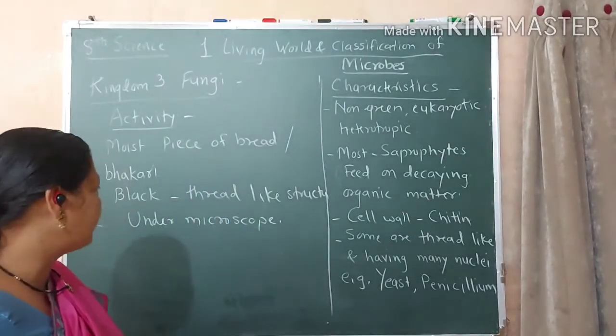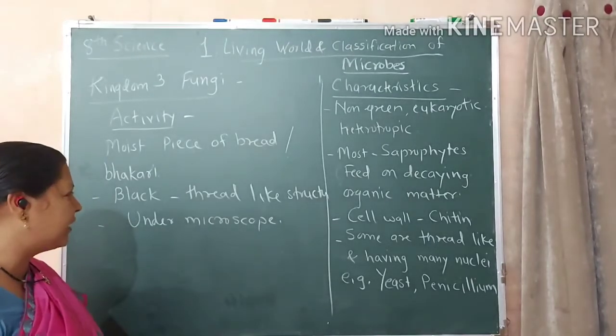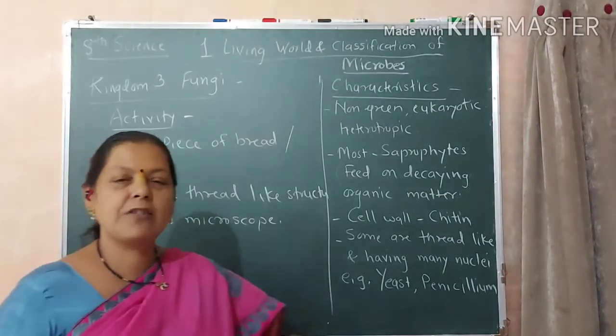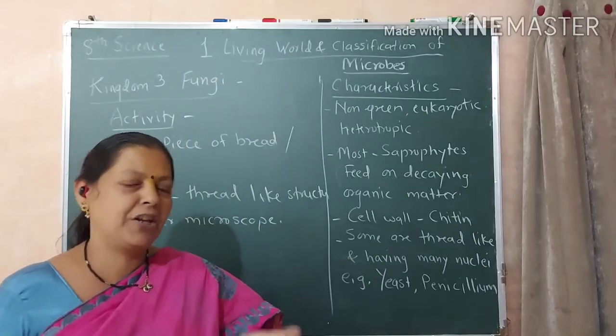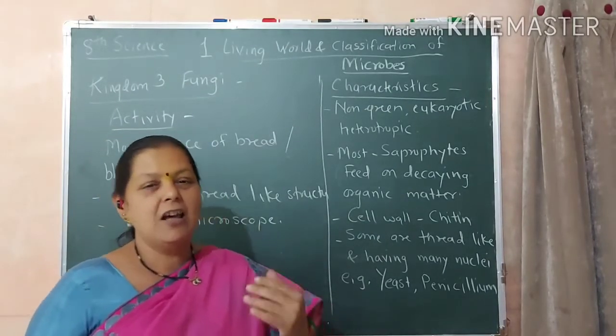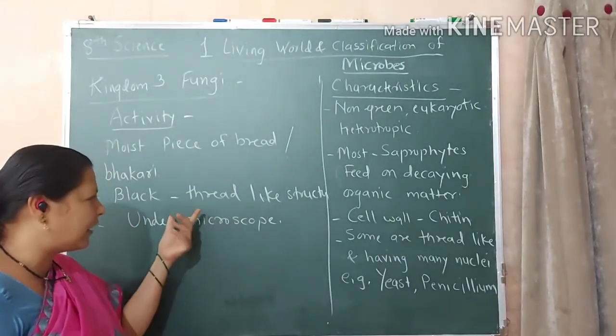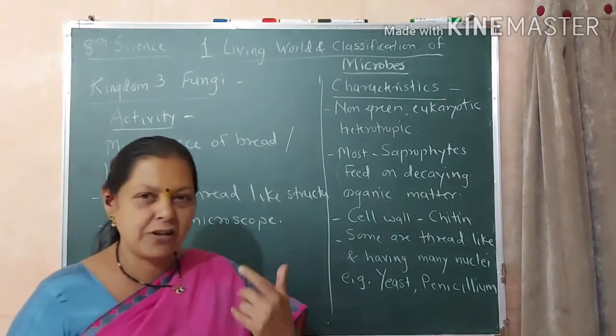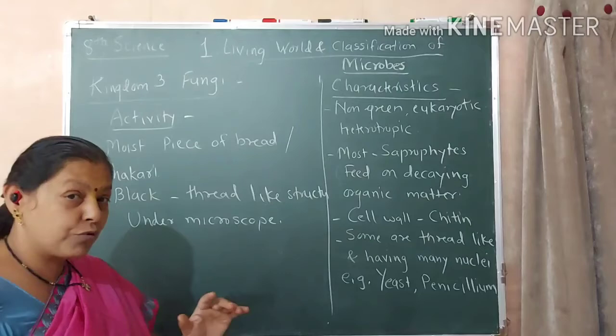Then what do we observe? आपलं observation काय असेल त्यावेळी? That is, black thread-like structure is observed in the भाकरी. ही जी भाकरी आहे किंवा हा जो ब्रेड आहे जो 3-4 दिवसापूर्वीचा शिळा आहे. So that observation is that the blackish thread-like structure is present आणि आपण त्याला बुरशी असं म्हणतो.